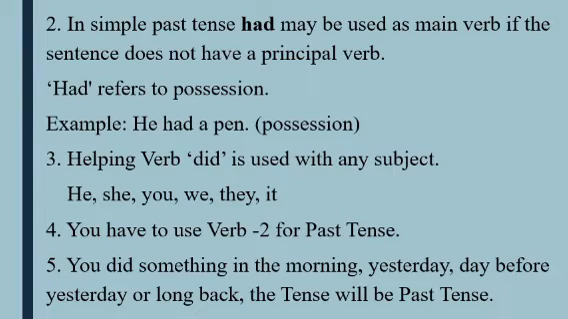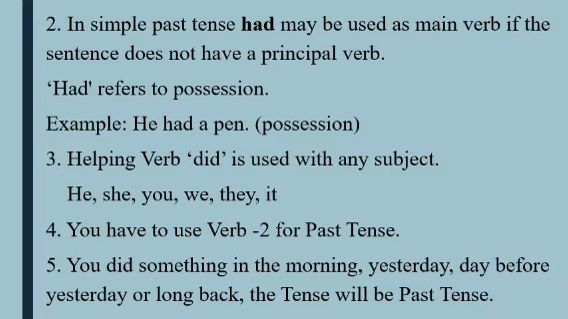In simple past tense, had may be used as main verb if the sentence does not have a principal verb. Okay. Number 3, helping verb did is used with any subject, like he, she, you, we, they, it. So, did you can use with any subject. No need to think another, oh, I will use does here or do here or nothing.